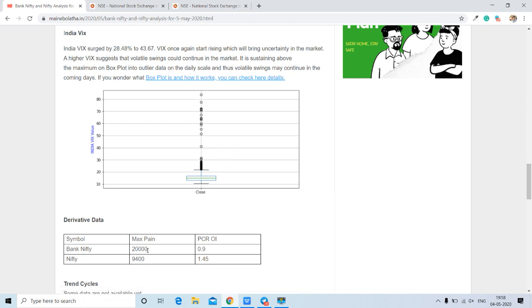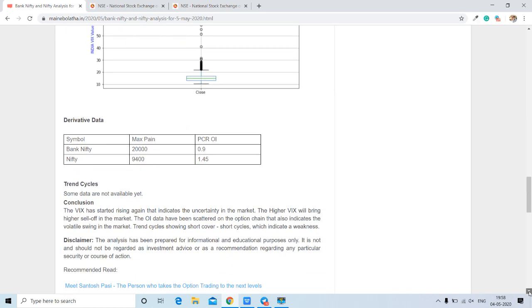And if we see the max pain for Bank Nifty is 20,000 and for Nifty is 9,400, with PCR 0.9 and 1.45. Now we did not get some data from NSE, so we are unable to upload the trend cycle as of now, but I will upload it as soon as I get data available from NSE. So this is all about the analysis of Bank Nifty and Nifty, and for the trend cycle you can come and see later once I upload it.